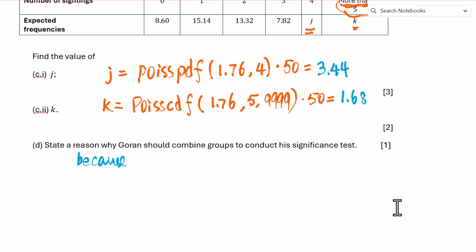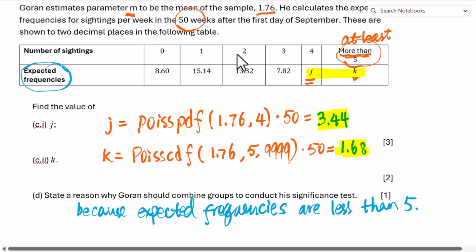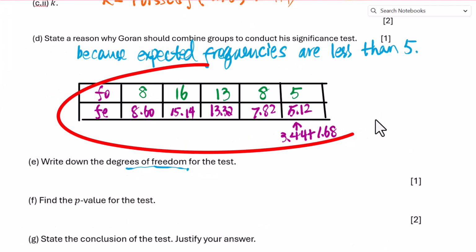Because the expected frequencies are less than 5. When we add these two expected frequencies, we can get greater than 5. So we only need to combine these two together. Let's go back over here. We need to combine these together. This is the table after we regrouped the data.